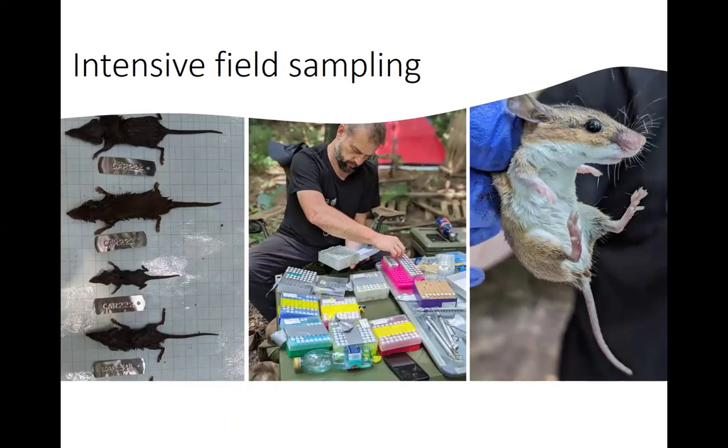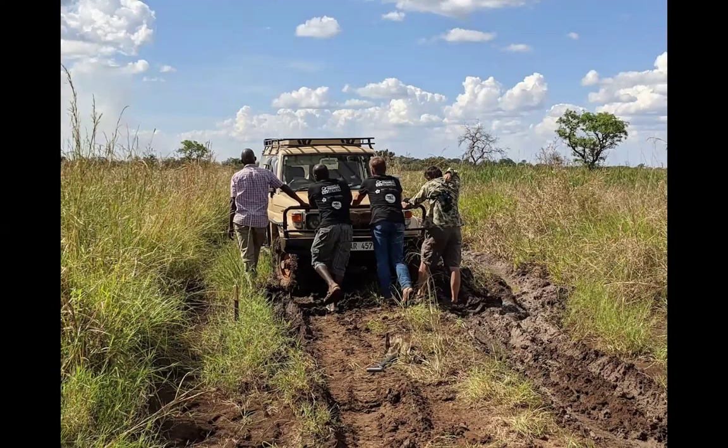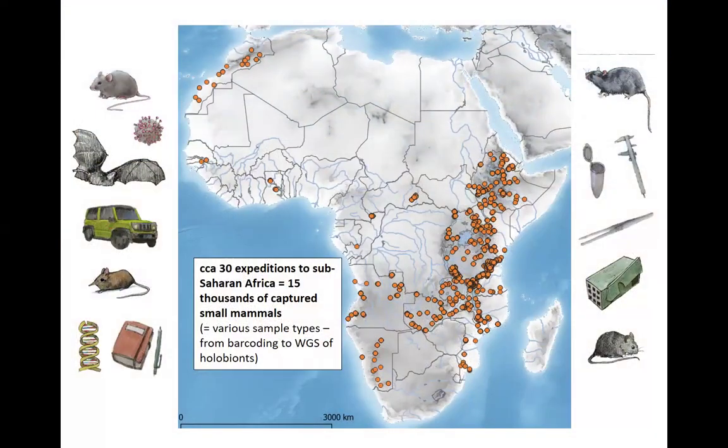So we went to the field, and we collected small mammals in the last 20 years, and many other samples for various purposes. Sometimes it's a big pleasure, as you know, to be in the field, to collect rodents and to see the animals. Sometimes it's less, because there are some problems as well. And in the last 20 years, we performed about 30 expeditions to Sub-Saharan Africa mostly. And we now have in our freezers about 15,000 small mammals, and we collect various types of samples, as you are very familiar with, for various purposes, for genomics and microbiome and parasites and so on.